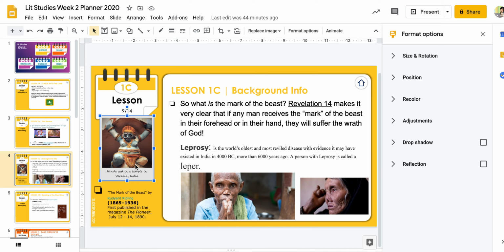And also keep in mind that Rudyard Kipling, who also wrote the Jungle Book, was alive from 1865 to 1936. So this story, The Mark of the Beast, was actually published in 1890. So by our standards, it might be a little tame and not be a scary story, but in 1890, this was quite a terrifying tale. And we'll talk about that more tomorrow.